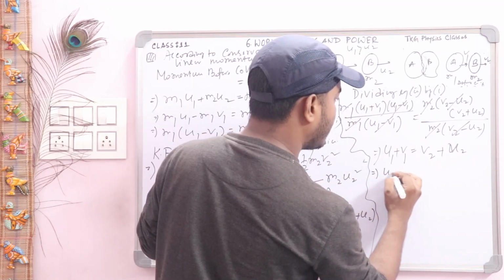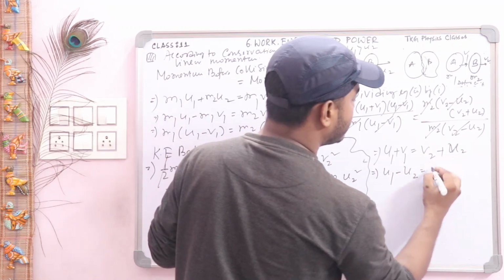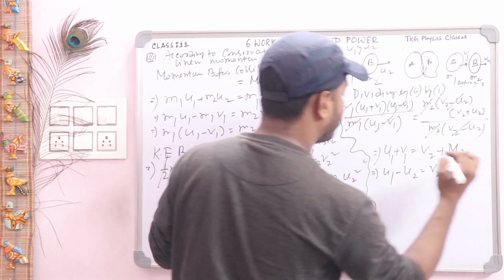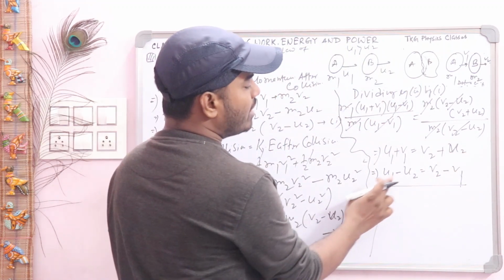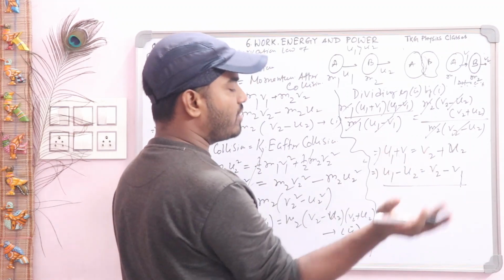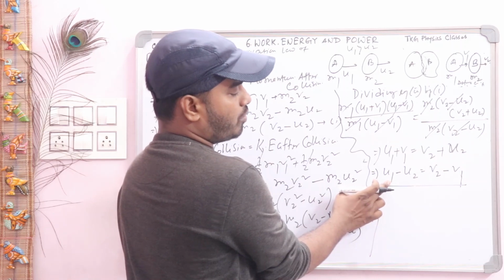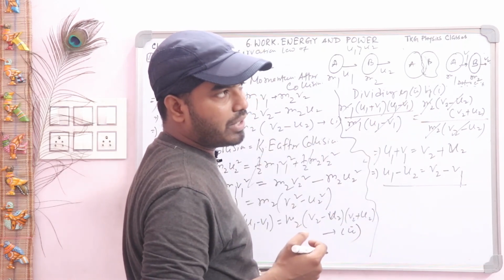Give this one u1 and take u2 here, minus u2, and write this one v2 minus v1. Now the question arises, what is this? You see u1 minus u2, you can write it as the relative velocity of 1 with respect to 2. You know the relative velocity concept, we already completed this part.